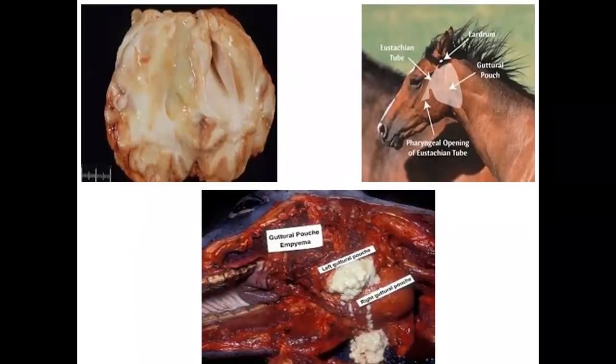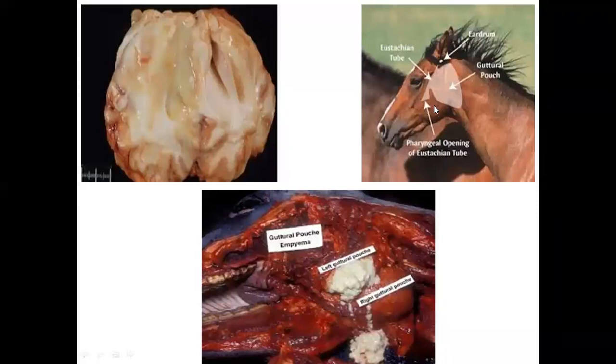These are some pictures. As I was telling, in bastard strangles, the brain, though rare, can be affected. And this is a picture of the brain where pus is, you can see the pus formation in the brain. And when this pus ruptures, it causes sudden death in the horses.